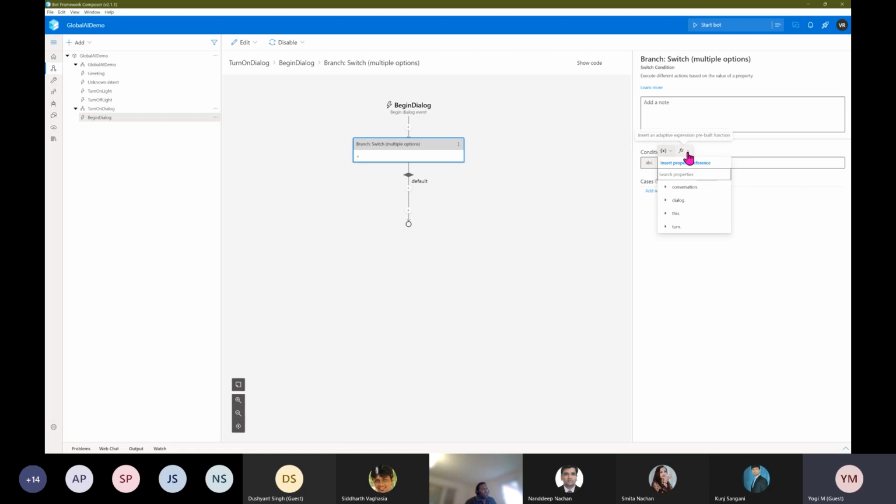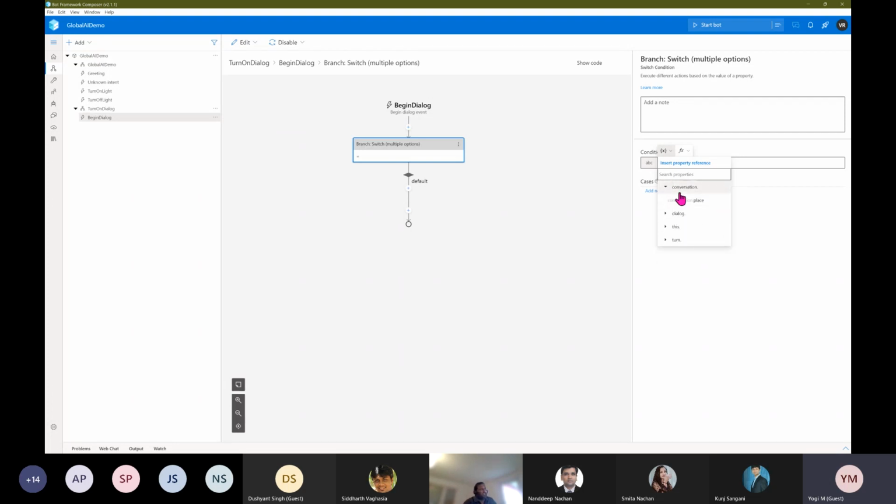Here you can see the two options. One is for this property. This is a reference property. Once you add the property anywhere in the bot, it's automatically taken care of by the composer. So you can just go to where you need this property, select this tab, the property menu, and select where your property is available, whether in the conversation or dialog, something like that.